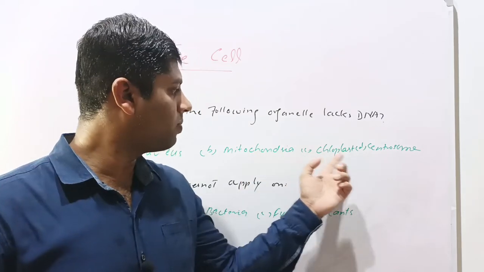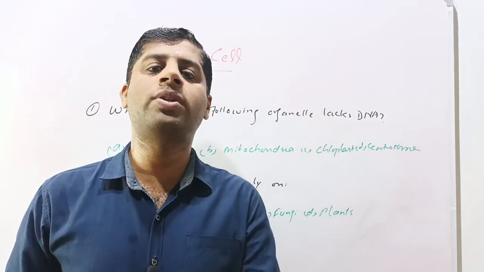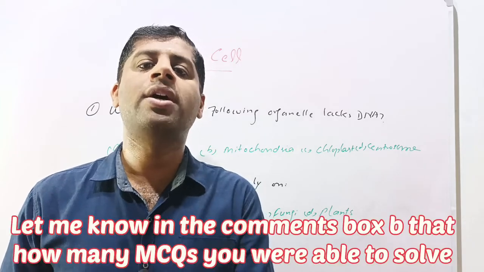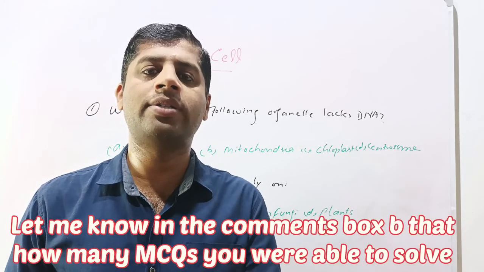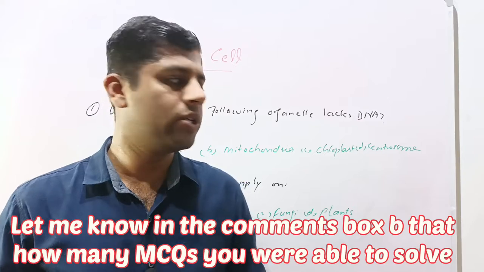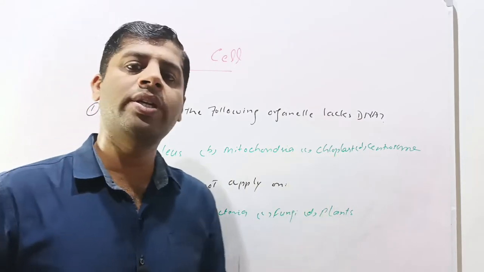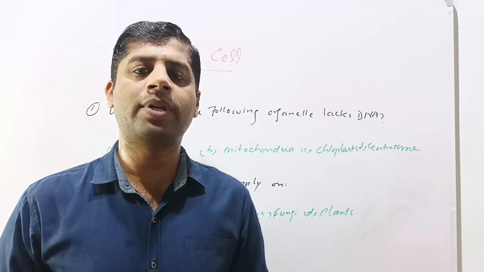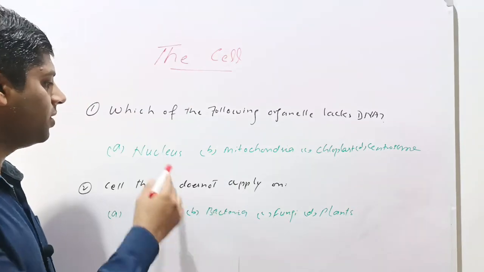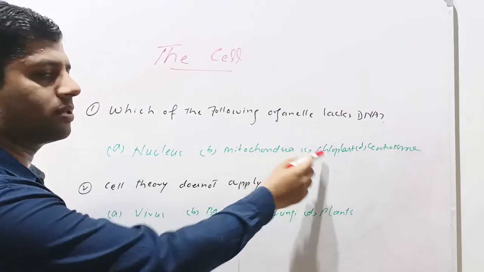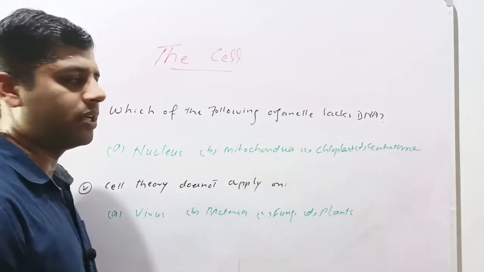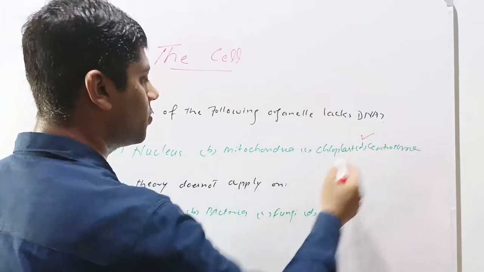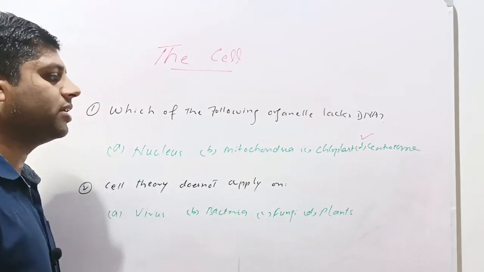As well as the mitochondria and chloroplast, these are the organelles which are thought to be prokaryotic cells at the earlier stage. These entered the cells through the process of endosymbiosis. So mitochondria and chloroplast have their own DNA and ribosomes, and these are self-replicating bodies. So DNA is present in nucleus, mitochondria, chloroplast, but centrosome lacks the DNA. So option D is correct, that centrosome is the organelle which lacks DNA.